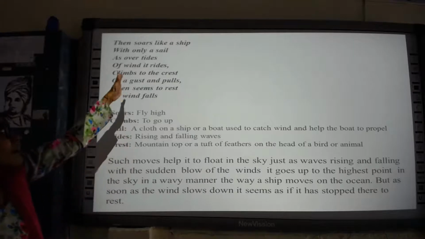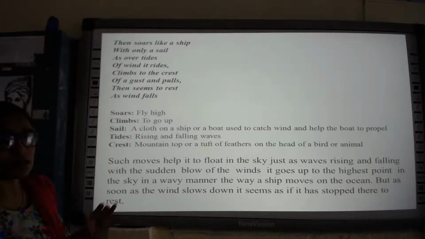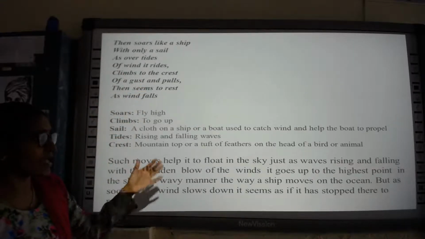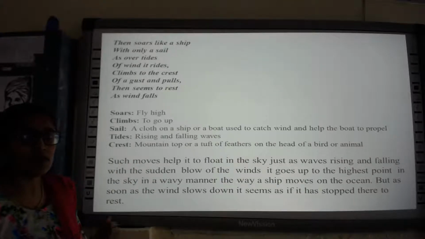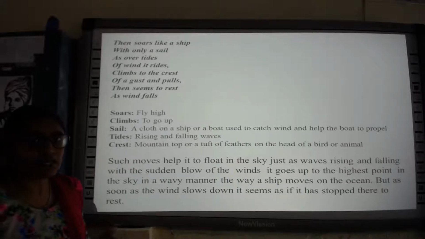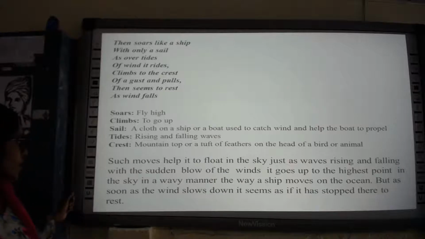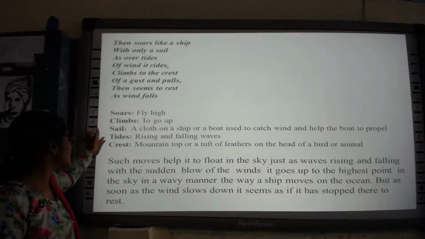So here the poet is comparing the kite to the sail of a ship. So here the poet has made use of the figure of speech called simile. Okay. So moving on to the next part.